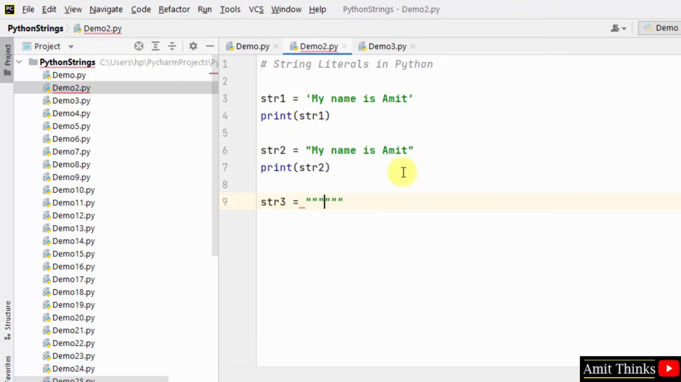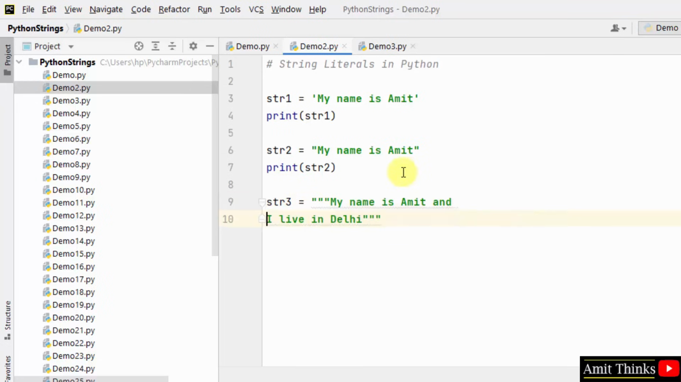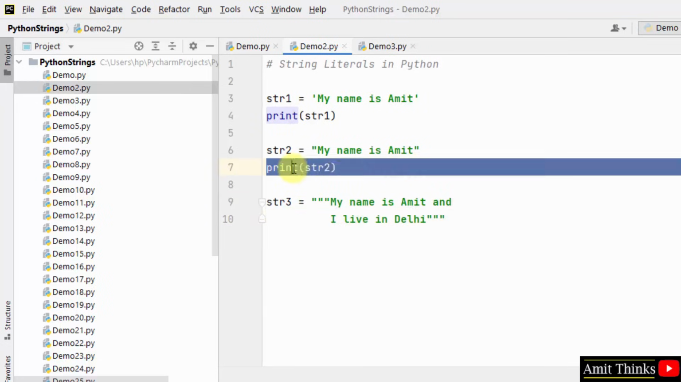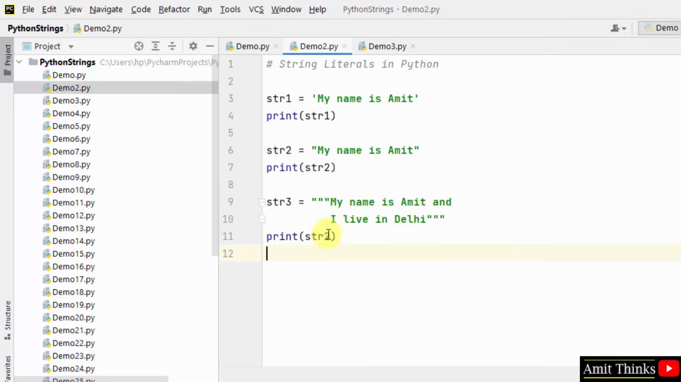How? By adding 3 quotes. My name is Amit. And I live in Delhi. Okay. I'll press enter for multi-line. Here it is. Okay, so there shouldn't be any error now. I'll just print it. That's it.